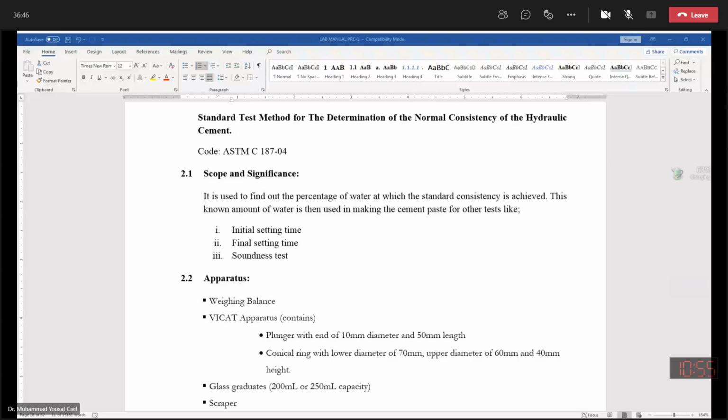So everybody is being asked for inquiring any question, for raising any question. If you are having any doubt, ambiguity, confusion, that can be clarified.